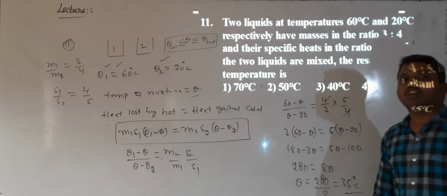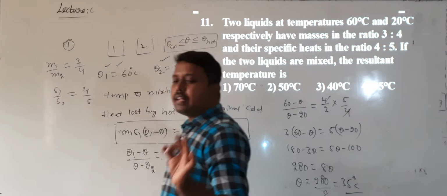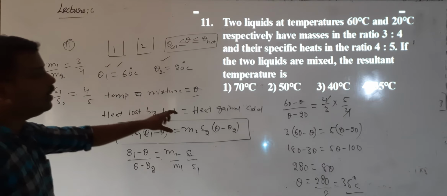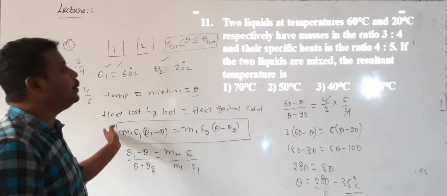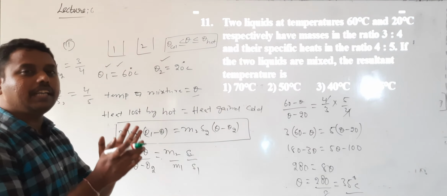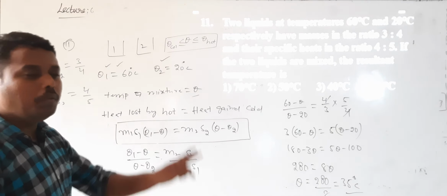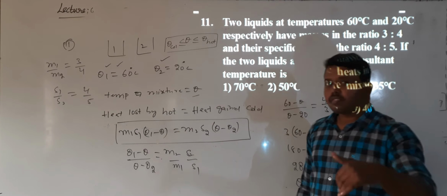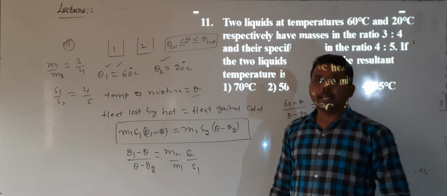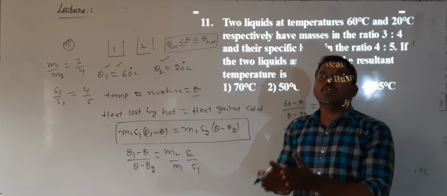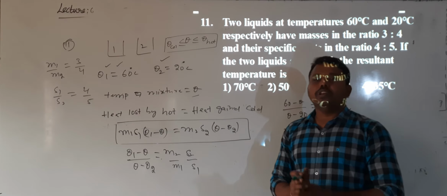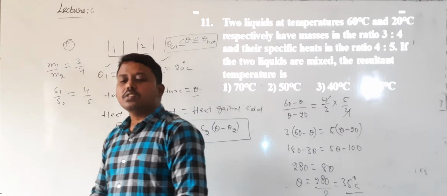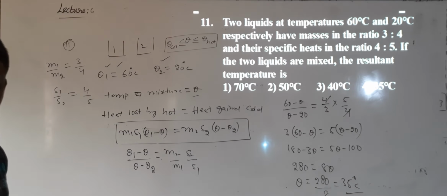So one more question we got. According to which principle? Principle of method of mixtures. The heat lost by the hot body is always equal to the heat gained by the cold body. How to apply that heat? You need to remember whether only temperature is rising, or along with the rise in temperature the change of state is also happening. If the state is also changing, you need to consider latent heat. If only temperature is rising, you need to consider only specific heat. Okay? So this is question number 11, the 6th question.